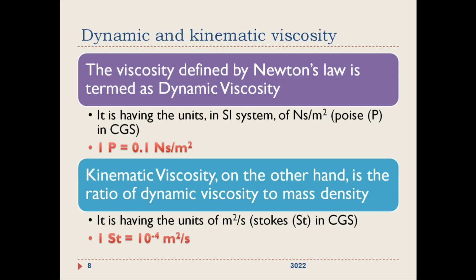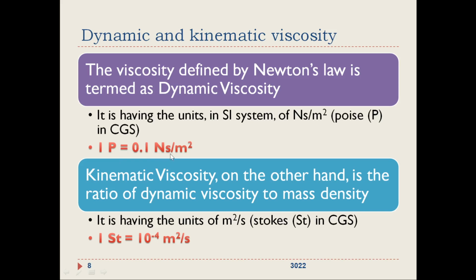So the viscosity defined by Newton's law is termed as dynamic viscosity or simply viscosity. It has the units in the SI system of Newton second per meter square. If you look back at the equation and substitute for tau, du and dy, you will get this unit, Newton second per meter square. In the CGS system, which is centimeter gram second, it has the units of poise, denoted by capital P. One poise is related to Newton second per meter square as 1 poise is equal to 0.1 Newton second per meter square.